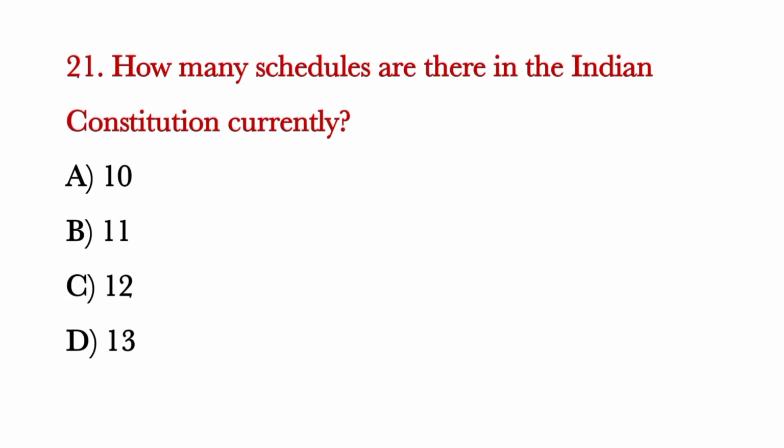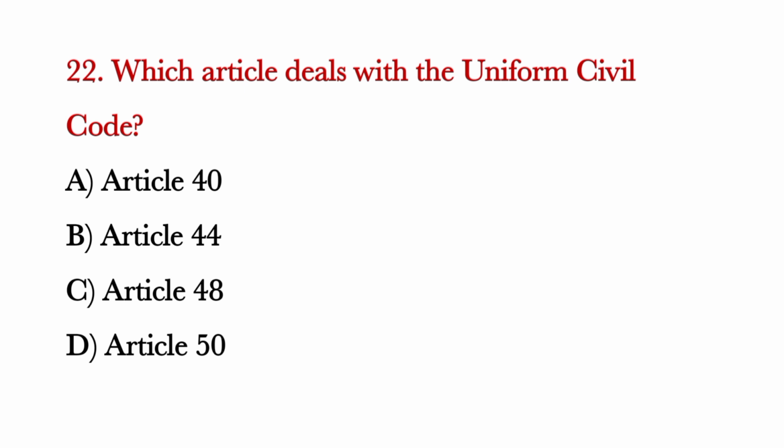How many schedules are there in the Indian Constitution currently? Correct answer is option C, 12. Which article deals with the Uniform Civil Code? Correct answer is option B, Article 44.